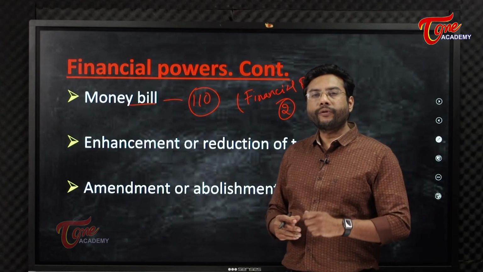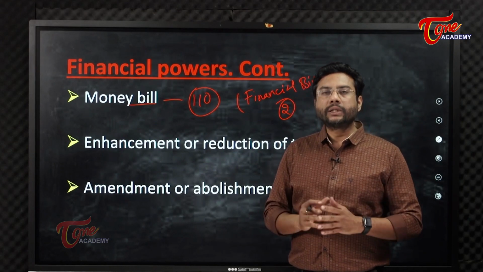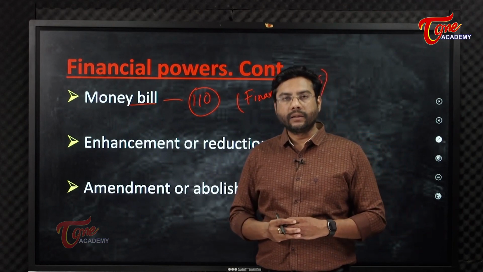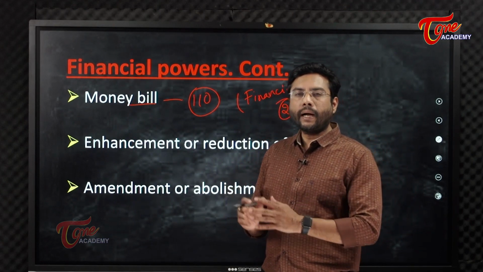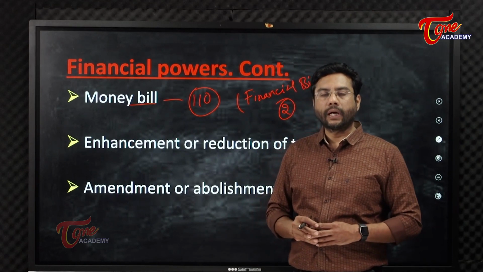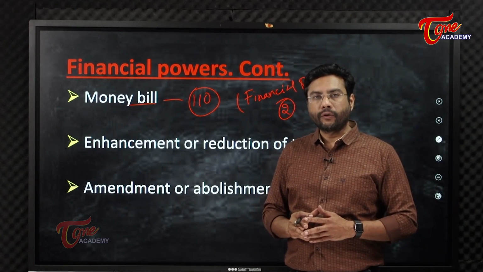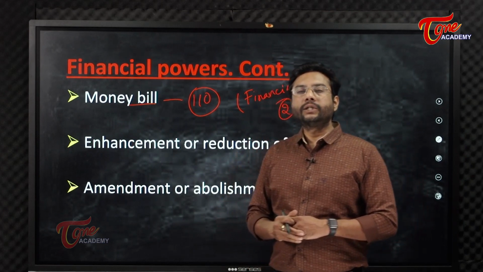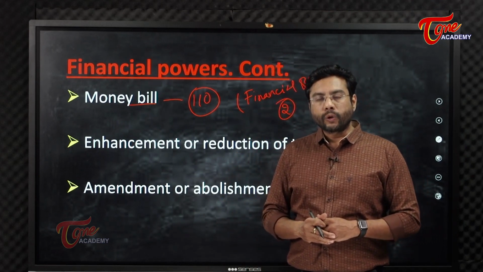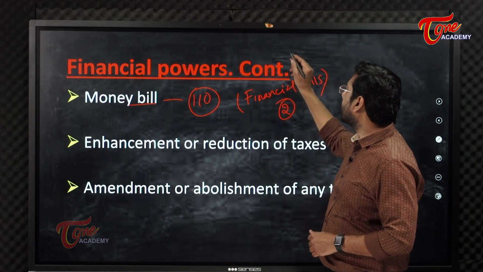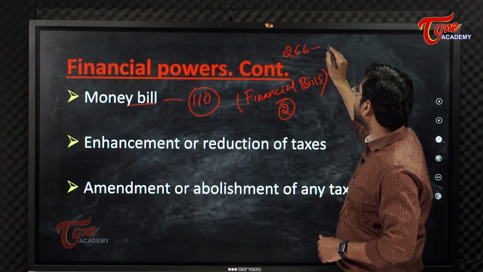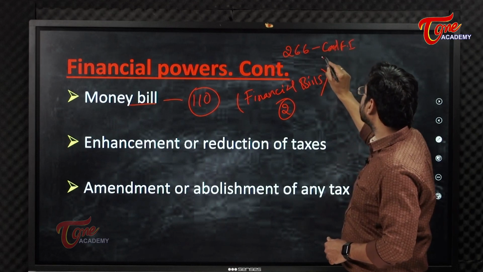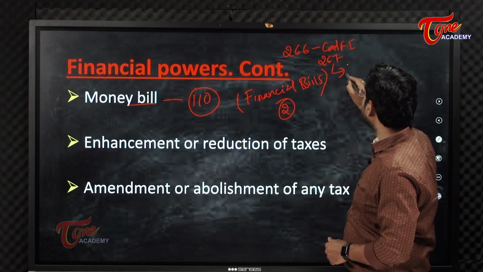Other provisions are like with respect to the Consolidated Fund of India. Whatever monies are generated by the Union government should also be put into the Consolidated Fund of India, and the custody of the Consolidated Fund of India is also within the hands of the President. We have Consolidated Fund of India, and we also have Contingency Fund of India. Under Article 266, we have Consolidated Fund of India, and 267, this is Contingency Fund of India.